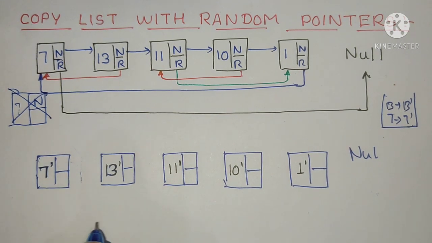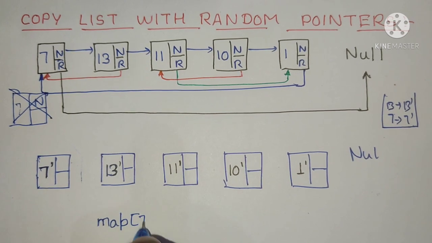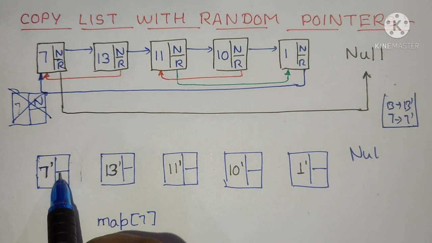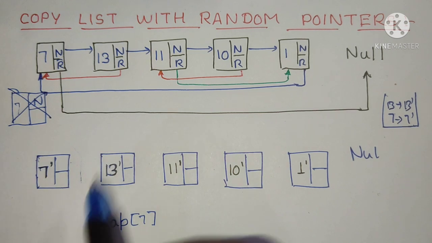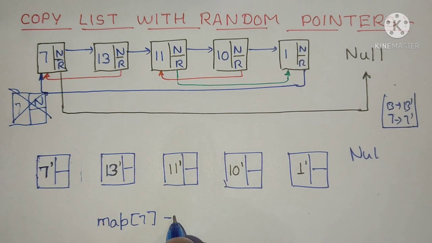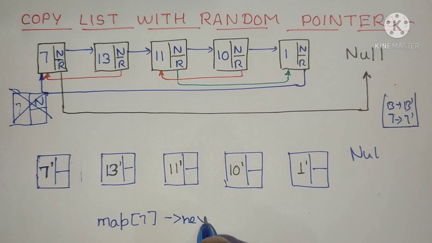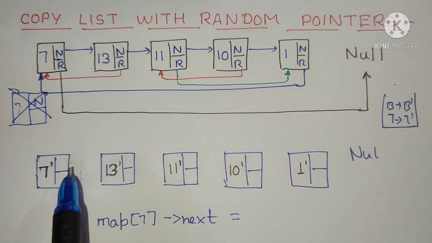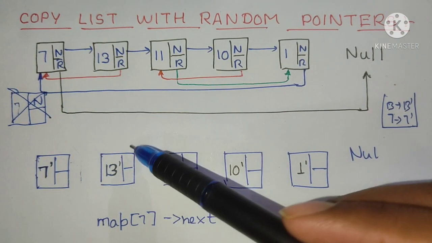What is this 7 dash node? This is the map of 7. So the next pointer of 7 dash will be the next pointer of map of 7, and the next pointer of 7 dash is pointing to 13 dash, right?